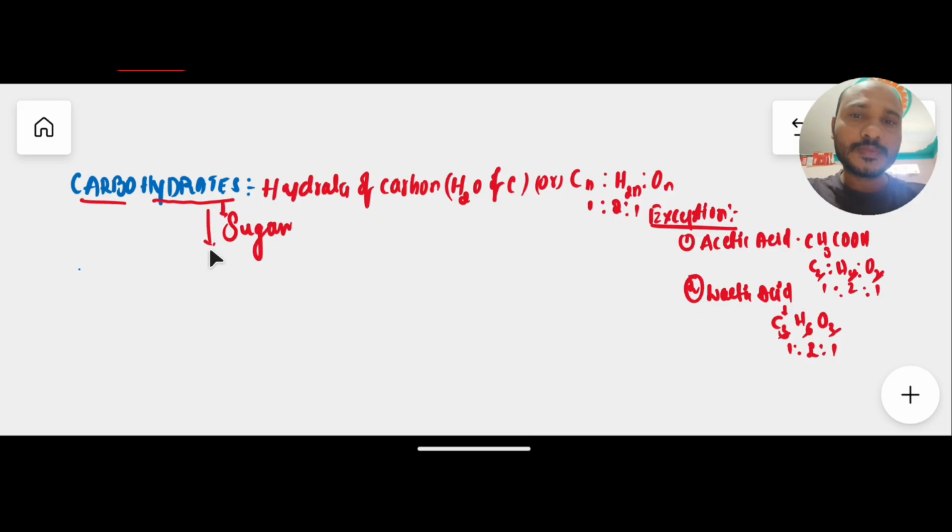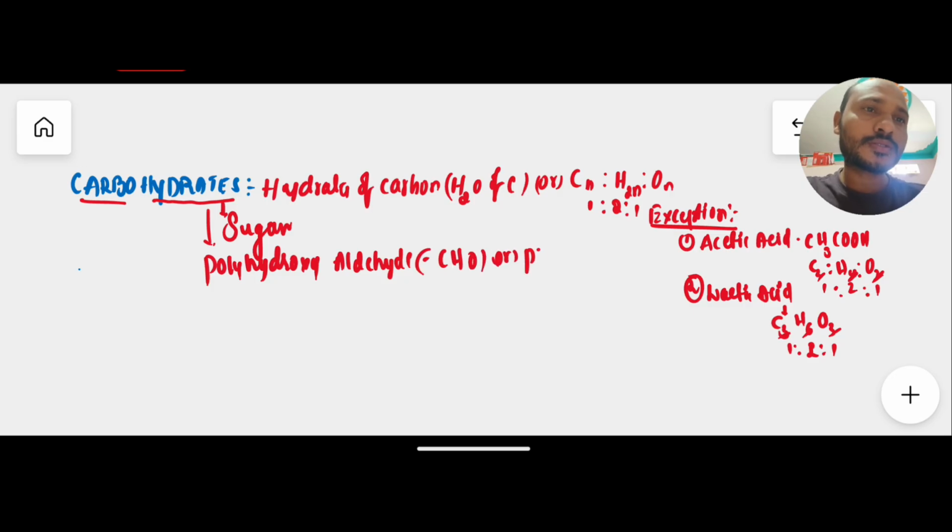Here is the important definition for carbohydrates: they are polyhydroxy aldehydes, meaning with CHO, or they are polyhydroxy ketones, meaning with C double bond O. So this is the definition for carbohydrate: polyhydroxy aldehyde or polyhydroxy ketone.